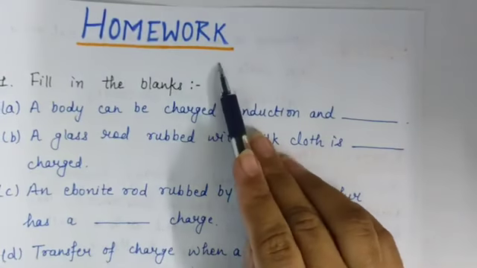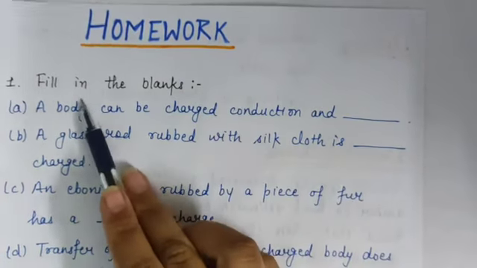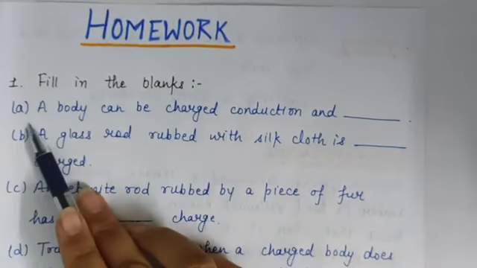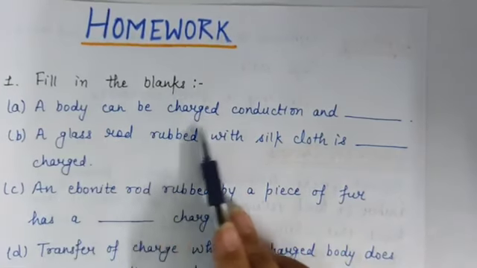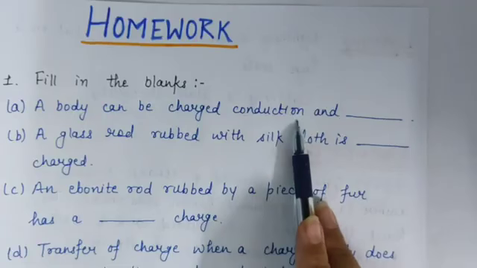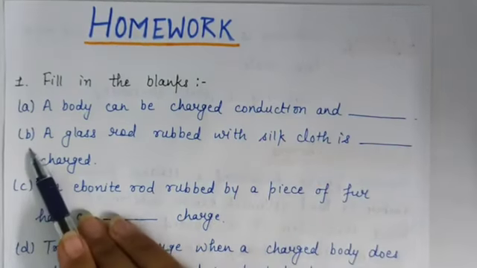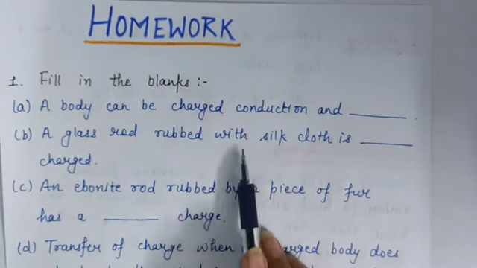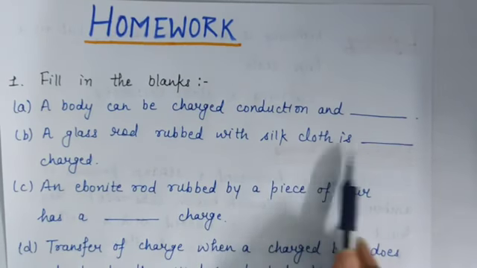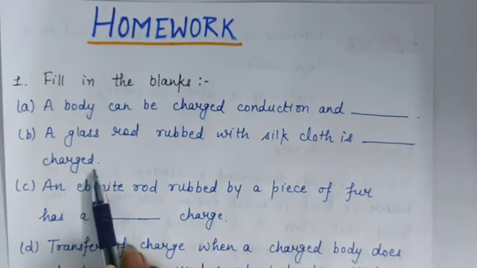So students, this is your homework. Question number 1 is fill in the blanks. A part, a body can be charged by conduction and dash. B part, a glass rod rubbed with silk cloth is dash charged.